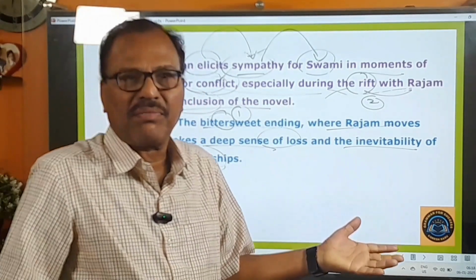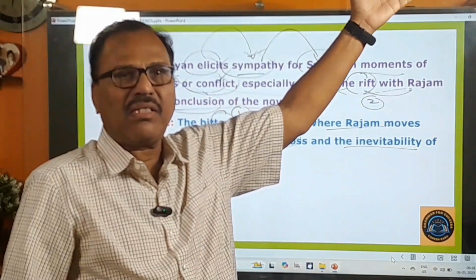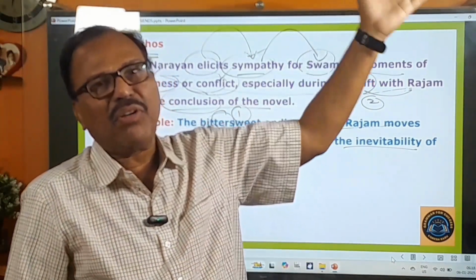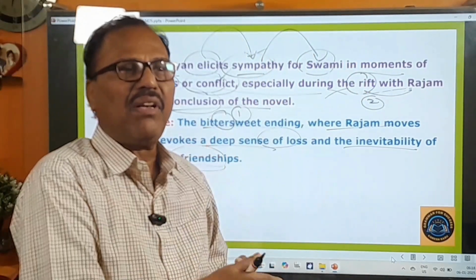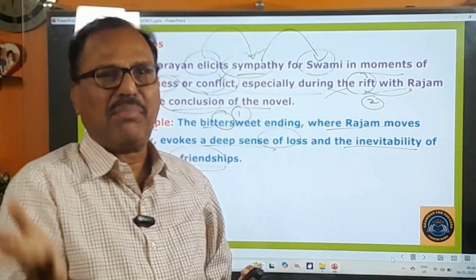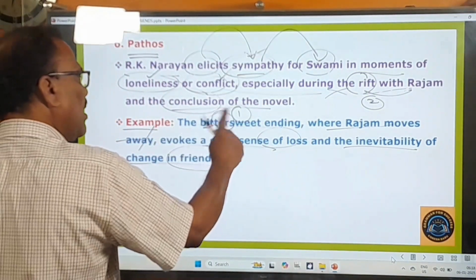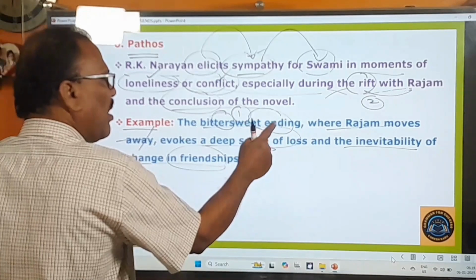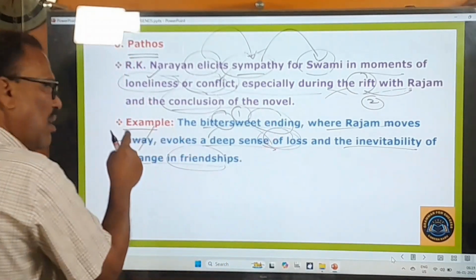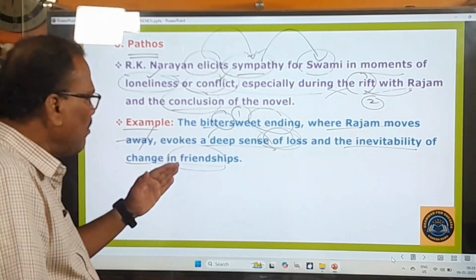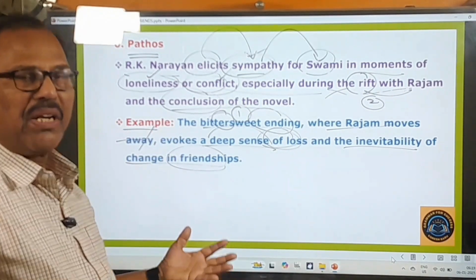You cannot avoid that. Today Rajan is here, tomorrow he is in some other place, and day after tomorrow he will go to some other place. So in that way he will be going from place to place, and he will have friends at different places. That is quite natural. So this last part of the novel evokes some kind of deep sense of loss in Swami, and it also tells him about the inevitability or impermanence of friendship.